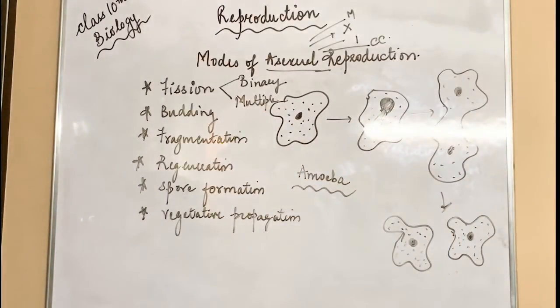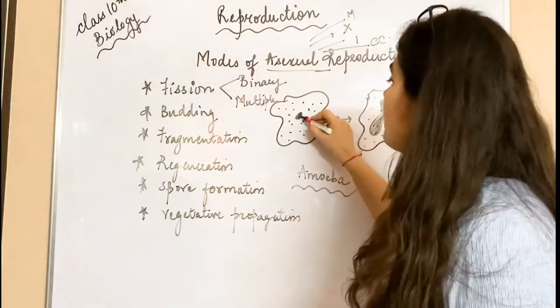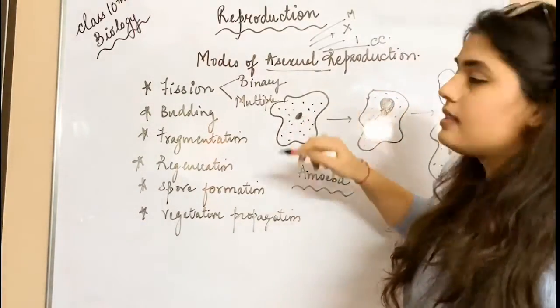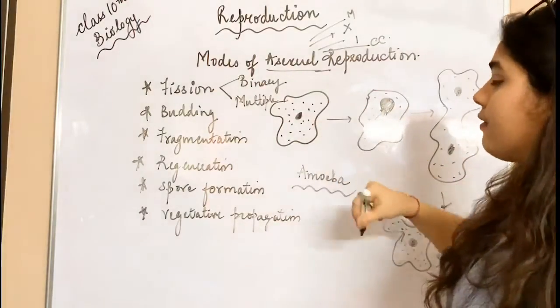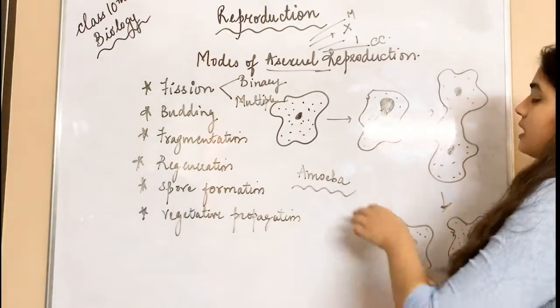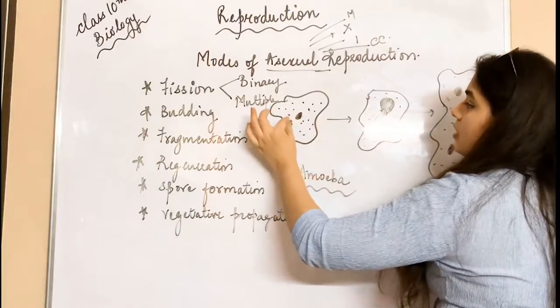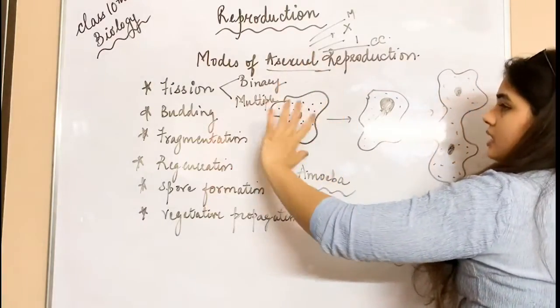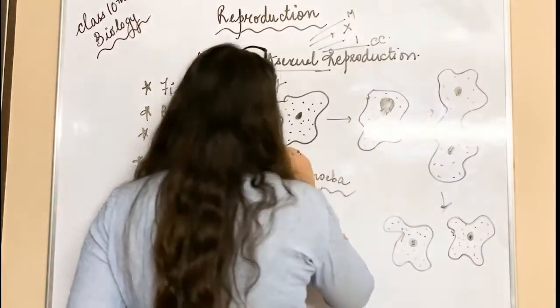Now, what is present inside the amoeba? This is the nucleus, and on the sides is the cytoplasm; the dotted structure I have drawn is the cytoplasm. This first initial stage is the parent amoeba.